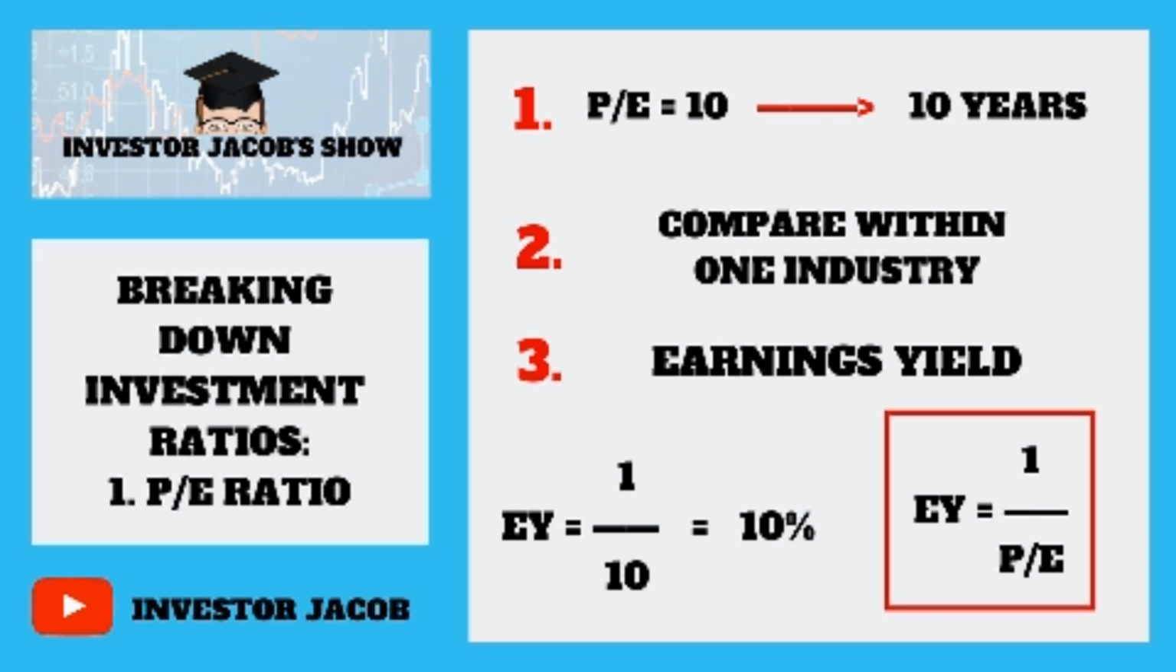With this ratio, it is also possible to compute the earnings yield. This can be done by dividing 1 by the PE ratio. This shows the yield of the investment if the PE ratio remains the same.